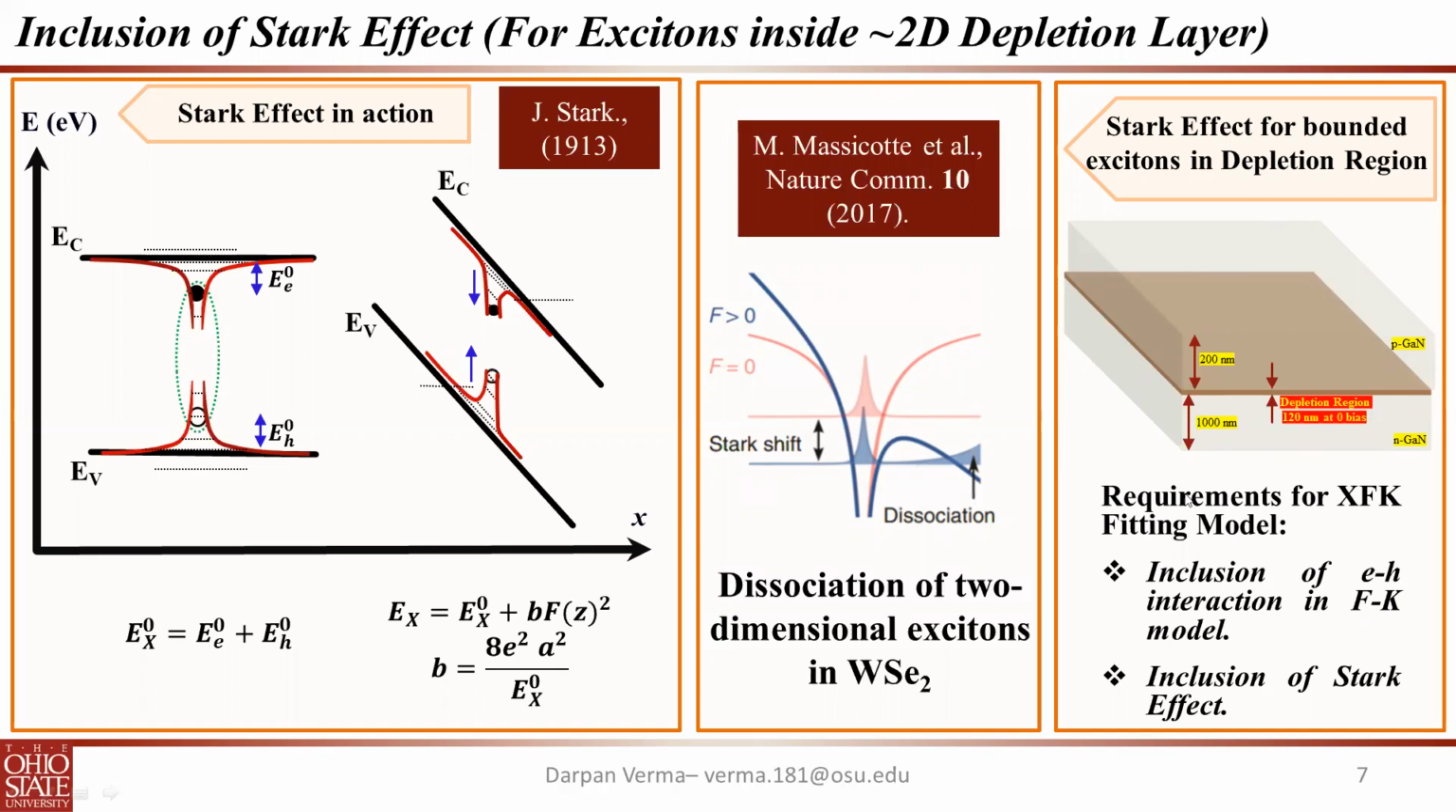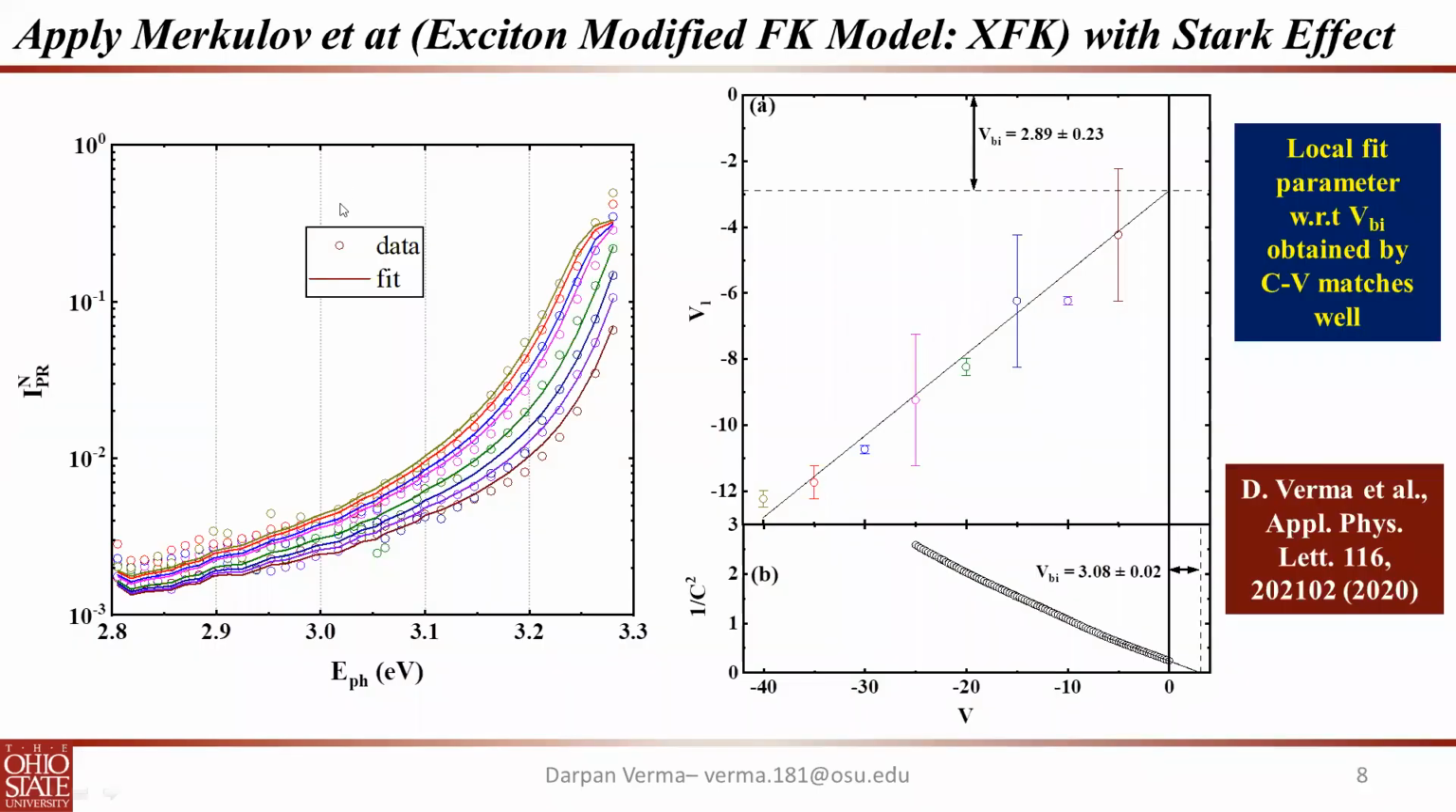Finally, in order to fit our data, we have two requirements: the inclusion of electron-hole interaction in the Franz-Keldysh model and the inclusion of the Stark effect. These two effects were considered in a model by Merkulov et al. Therefore, we utilized the Merkulov et al. model to fit the data, and you can see that we got a nice fit with an R squared of around 0.98 to 0.99.